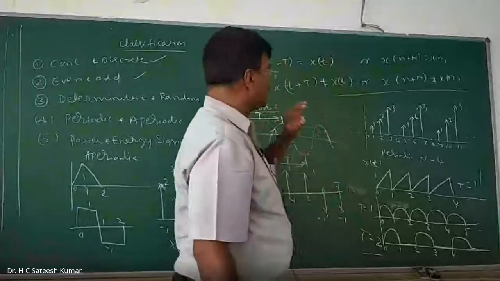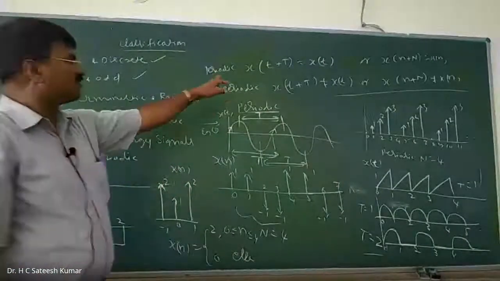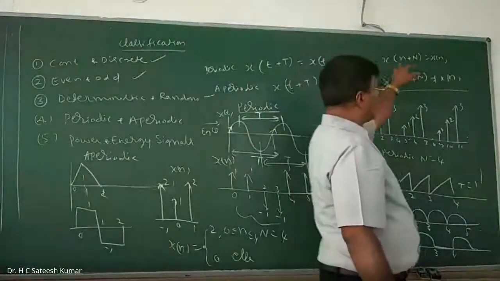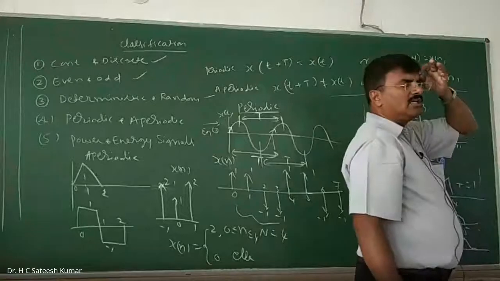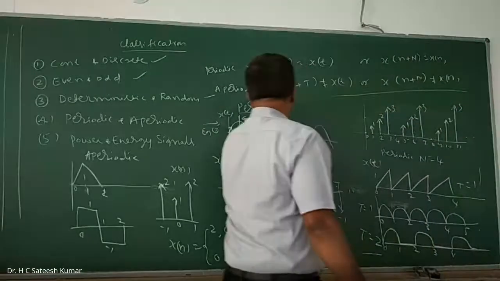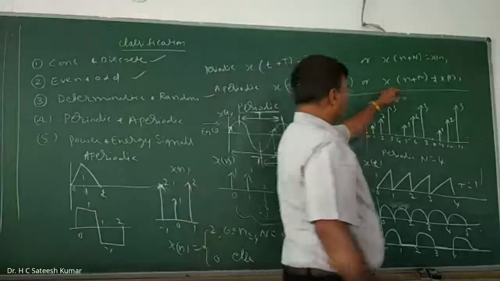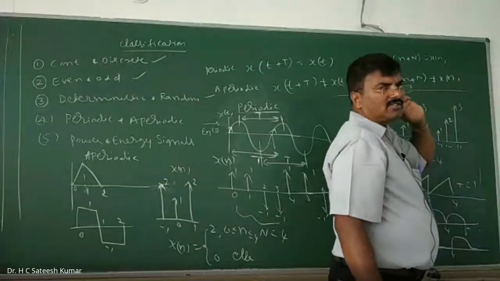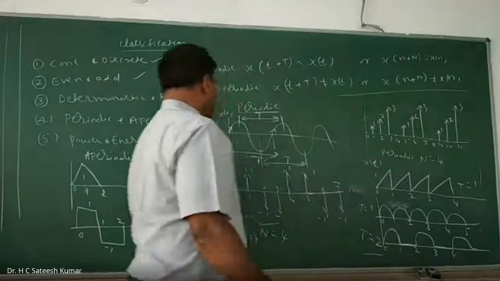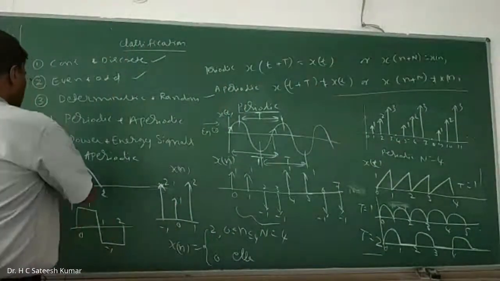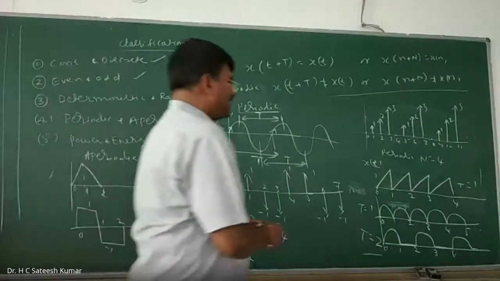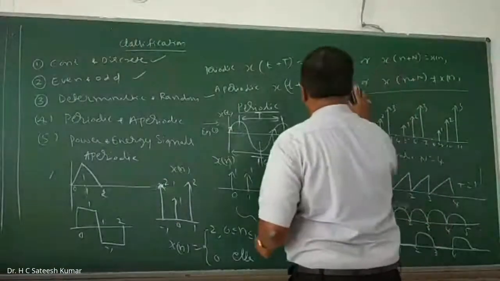That means a signal is said to be periodic if x of t plus T is equal to x of t, or for discrete, x of n plus N is equal to x of n. And a signal is said to be aperiodic if x of t plus T is not equal to x of t, or x of n plus N is not equal to x of n, right? So this is the condition for periodicity, right? So that's about periodicity of the signal.